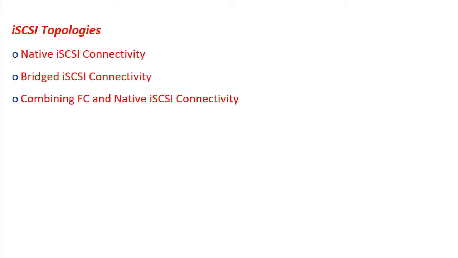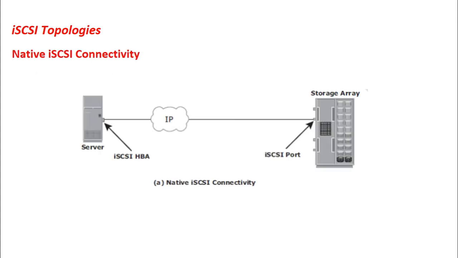iSCSI topology. Let us see what are the different topologies we can have in this iSCSI. So there are two basic topologies. We can have the native iSCSI connectivity. The second one we have is something called bridged iSCSI connectivity. Although we can also have a third one which combines both the fiber channel and the native iSCSI connectivity. Let us first try to understand what we mean by native iSCSI connectivity.